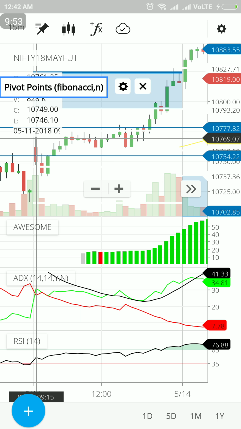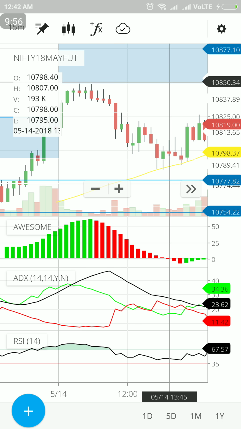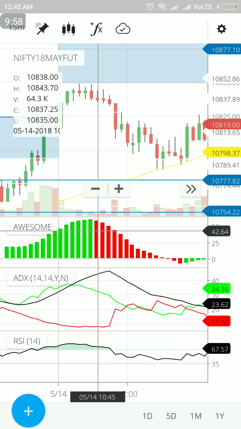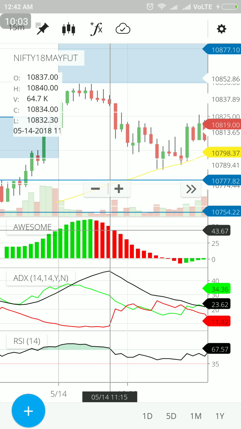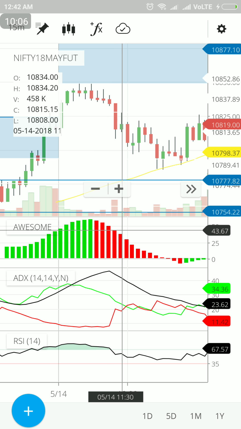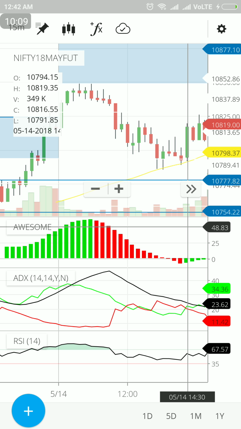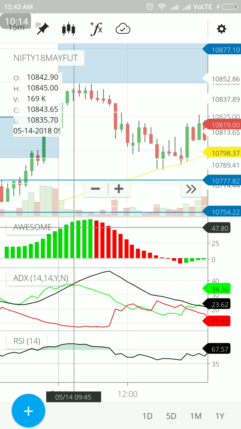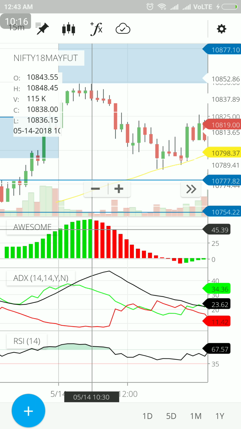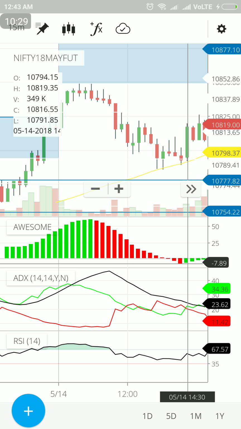Similarly, there was another day in the month of May, like for example this day, when there was a reverse kind of a day, and we made an entry somewhere around here, and then we continued our trade because there was no reverse kind of a setup formed. The four candles that were formed during that day were reverse candles. The fifth candle was yet to be formed, and hence we had to wait till we got the fifth candle, and hence we made profit.